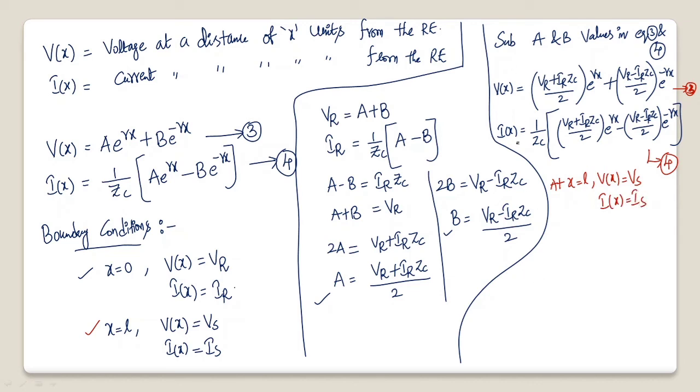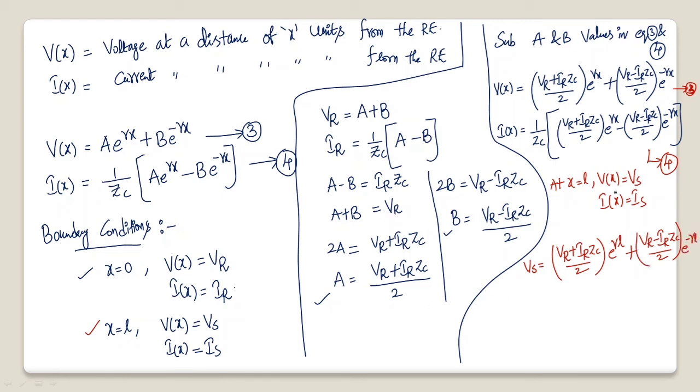Now let me write V of x as Vs. We need to substitute L in place of x wherever we have it. So Vs is equal to VR plus IR ZC by 2 into e power gamma L, plus VR minus IR ZC by 2 into e power minus gamma L.